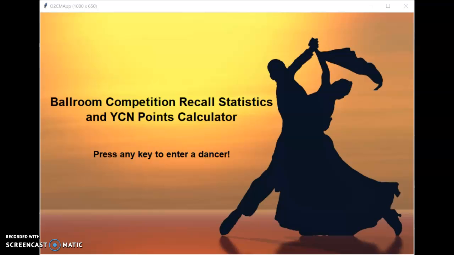My project is a ballroom competition results scraper, and basically you can enter any competitor on O2CM, and it will scrape their results and calculate their eligibility to dance in a certain level and style, as well as calculating the percentage of the time that a judge recalled you at a competition.